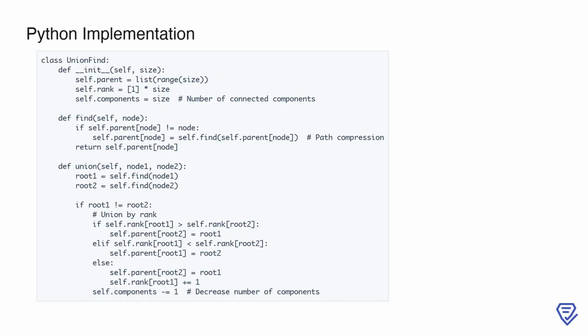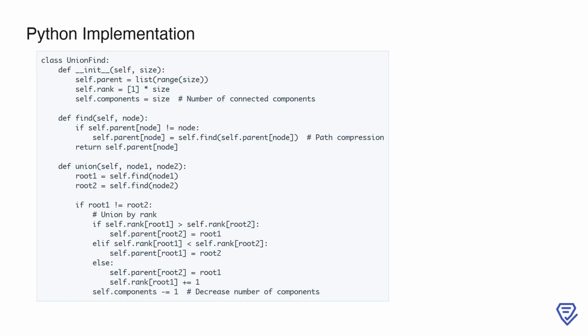Here, we start by defining a union-find class, which will help us efficiently manage the connected components of the network. The constructor initializes 3 attributes: parent, which is a list where each node initially points to itself as its own parent; rank, which tracks the depth of the trees for union by rank optimization; and components, which keeps count of the total number of connected components, starting with the given size.